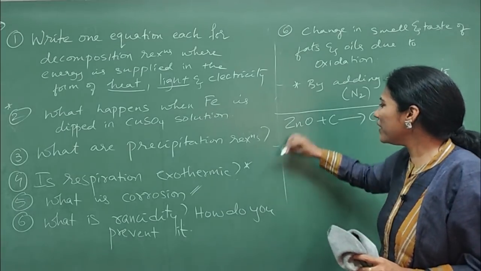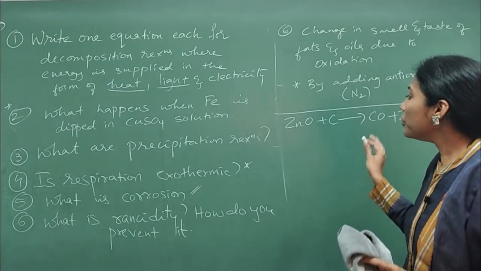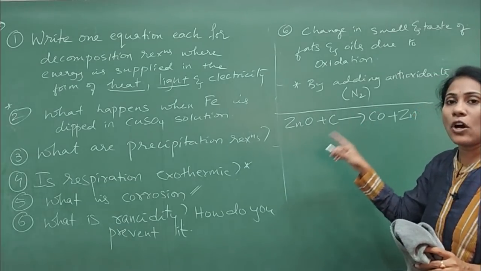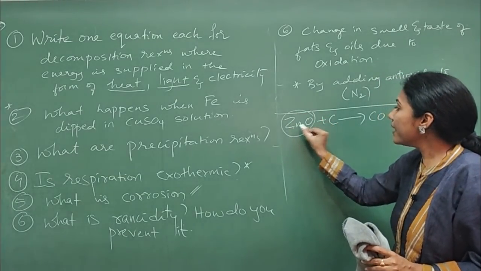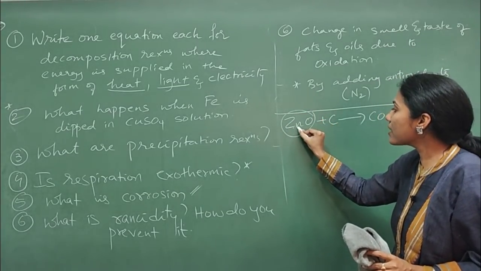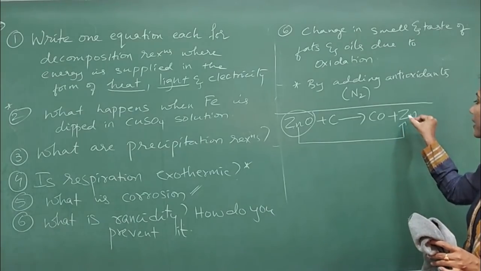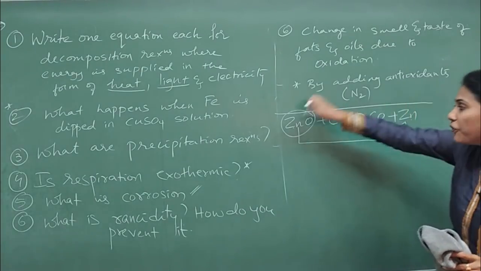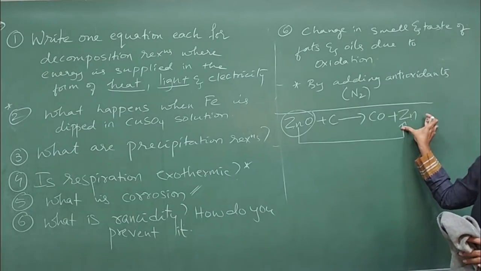These are very, very common types of questions from this chapter, guys. So how do you identify which is oxidized or which is reduced? Just look at this zinc oxide. Before it was zinc oxide, now on the product side it is there as just zinc.